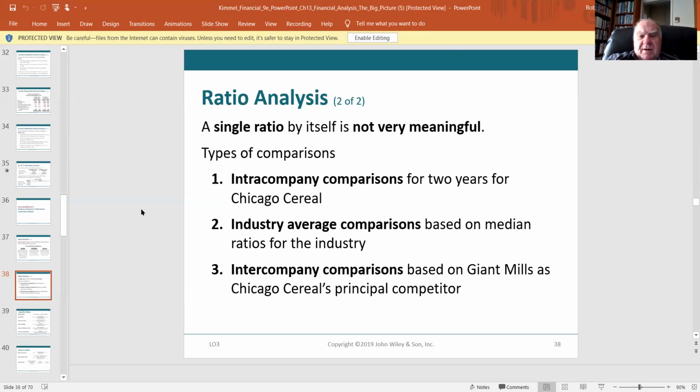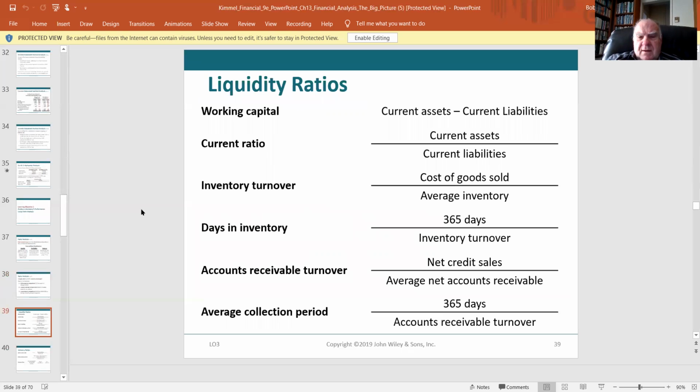A single ratio by itself is not very meaningful. You can have intra-company comparisons for two years for Chicago Cereal. You can compare them to the industry, or you can compare them against a specific competitor. And these are the ratios. I'm not going to go into detail on most of them because we've gone through these already numerous times between your FSA and your homework.